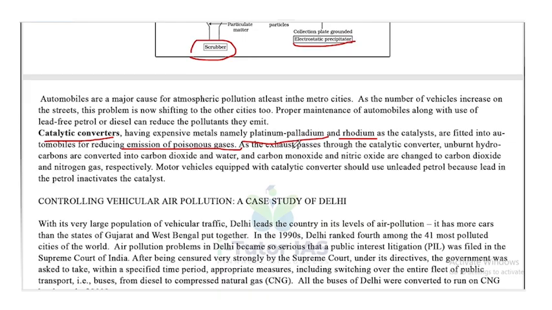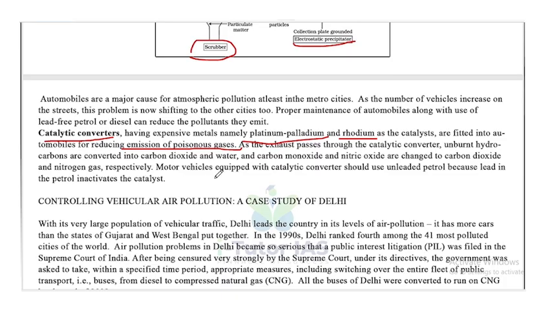As the exhaust passes through the catalytic converter, unburnt hydrocarbons are converted into carbon dioxide and water, and carbon monoxide and nitric oxide are changed into carbon dioxide and nitrogen gas respectively.